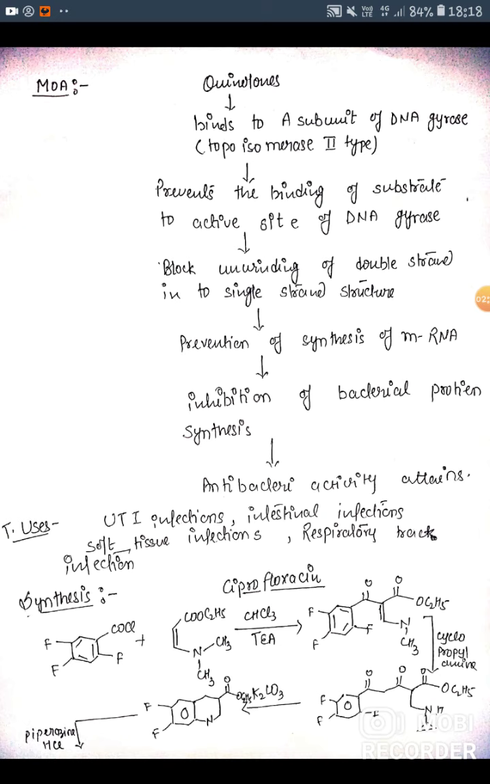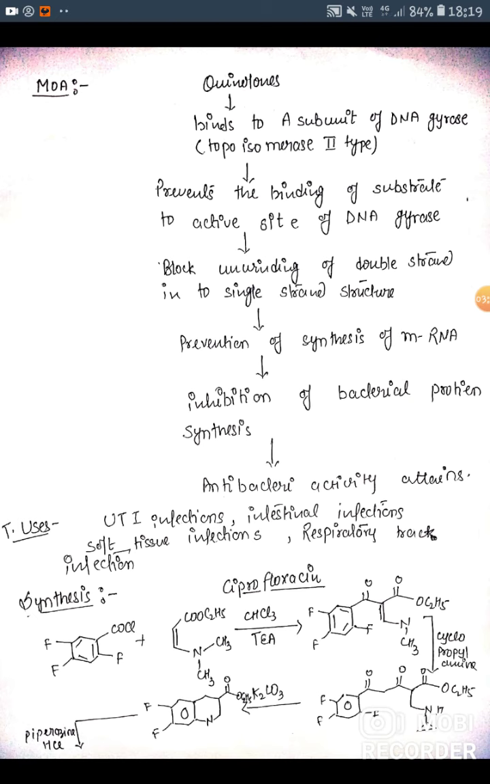Quinolone binds to the A subunit of DNA gyrase, a type II topoisomerase enzyme, and prevents the binding of substrate to the active site of the DNA. So it ultimately blocks the unwinding of the double strand into single strand DNA. Due to the blocking of unwinding, the synthesis of mRNA is inhibited. Due to this, bacterial protein synthesis is inhibited, so the antibacterial effect is attained.